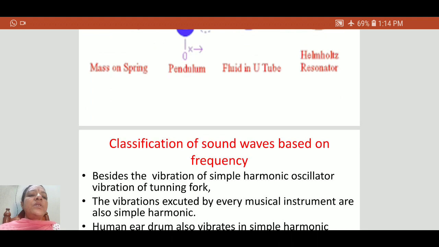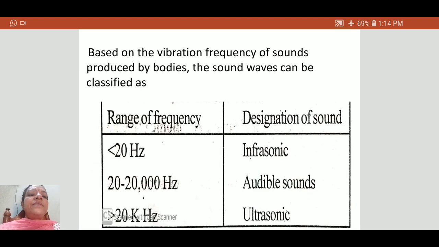Sound waves are classified into three types depending upon frequency: infrasonics, audible sounds, and ultrasonics. Sound waves having frequency less than 20 Hz are known as infrasonics. The audible range of the human ear is between 20 Hz and 20,000 Hz. Sound waves having frequency greater than 20,000 Hz are known as ultrasonics.